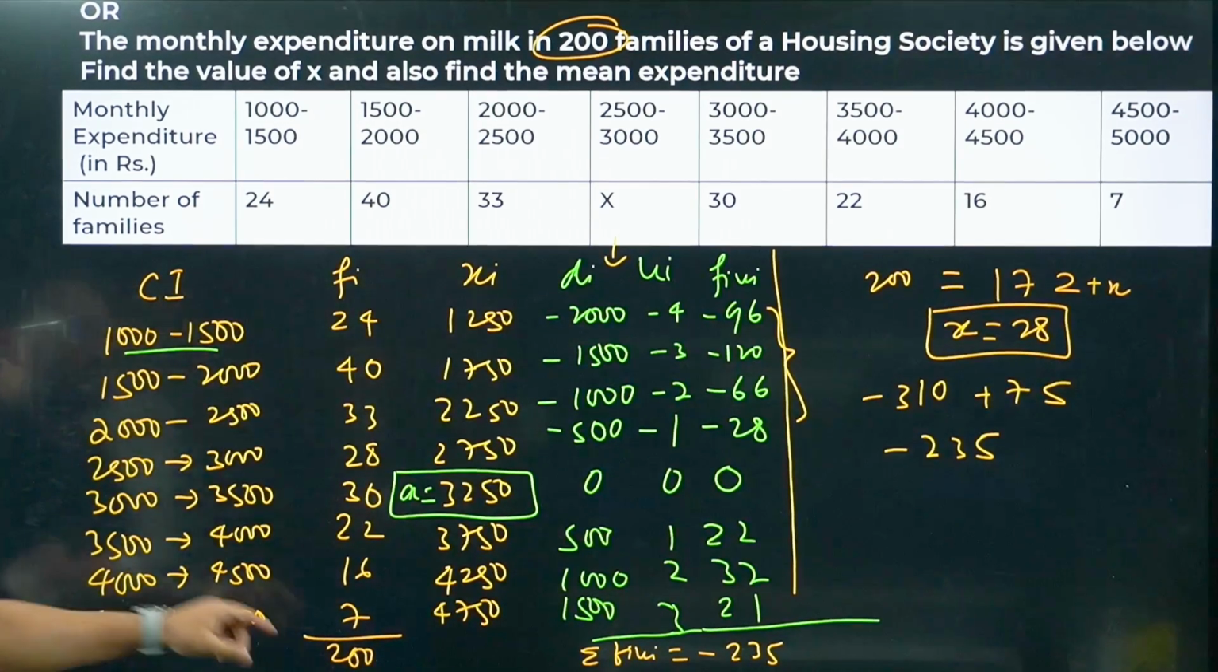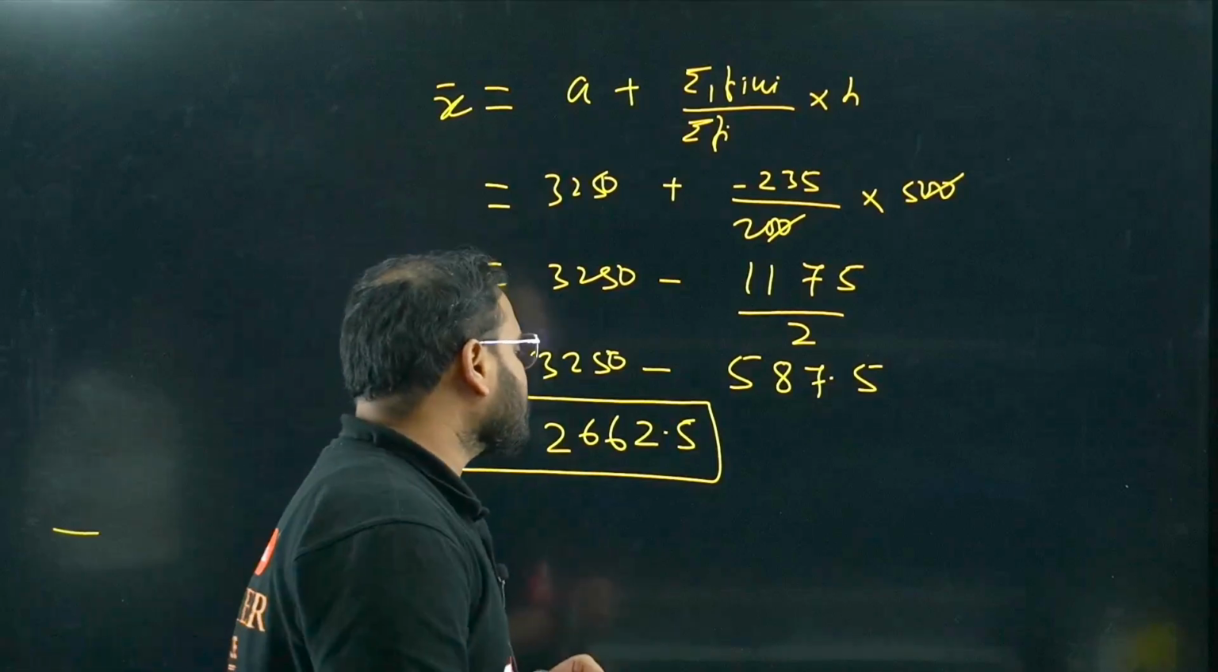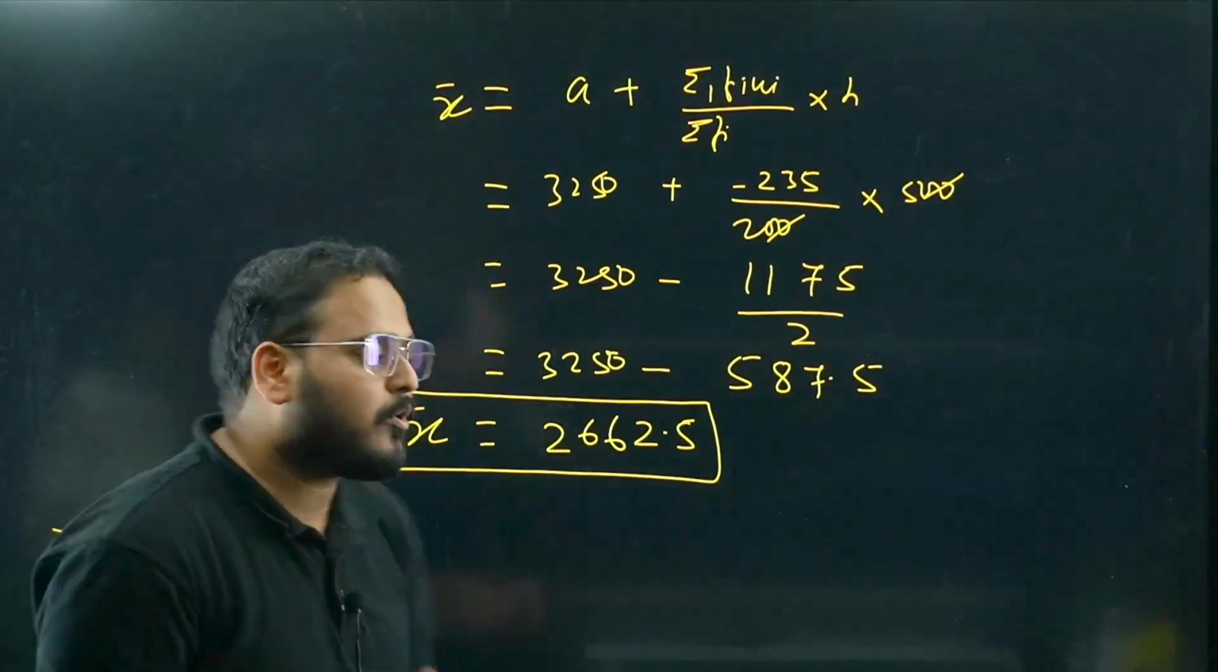Sigma fi was already given as 200, and you can see this value here. X bar is coming as 2662.5. I hope this is clear. Let's move on to the next question.